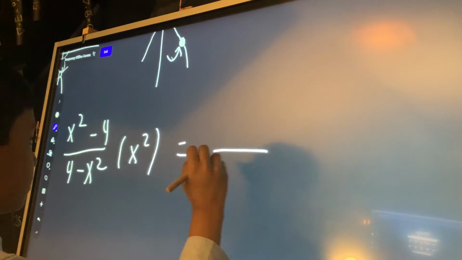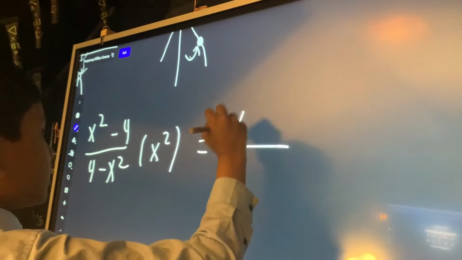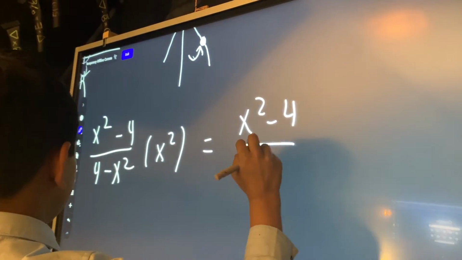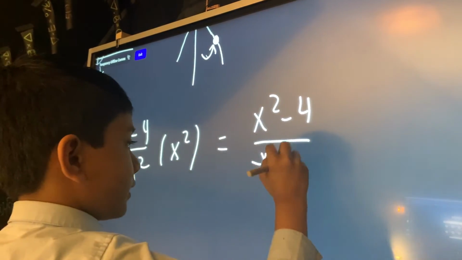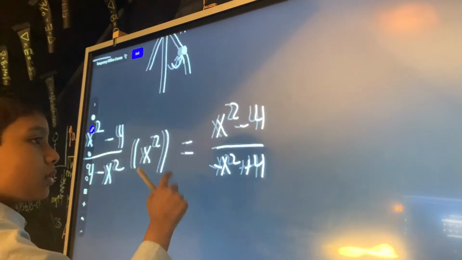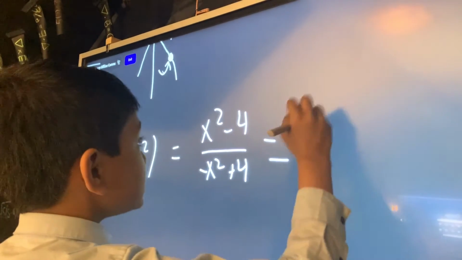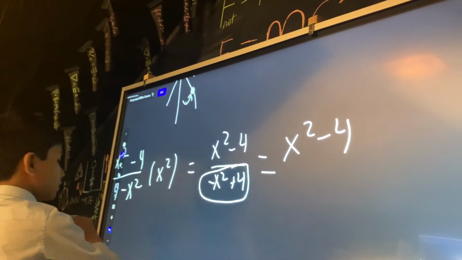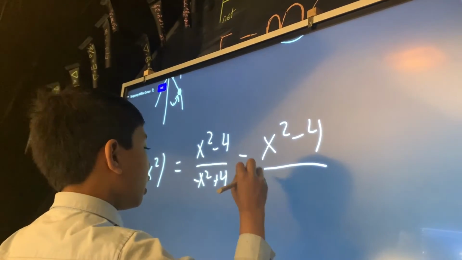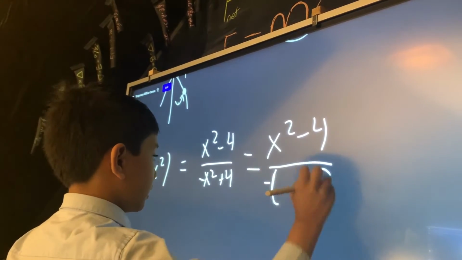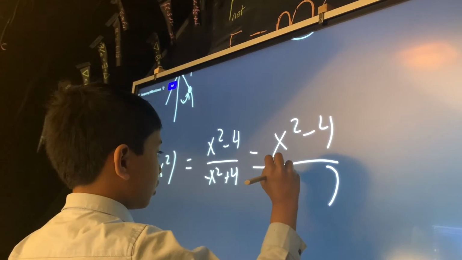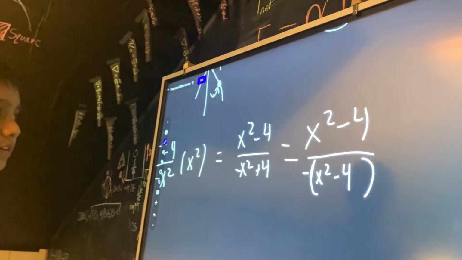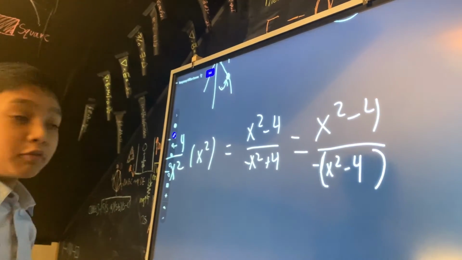Let's make everything look better by swapping around the order of minus x squared and 4. Then 4 minus x squared is just what's on top times a negative, so minus (x squared minus 4).